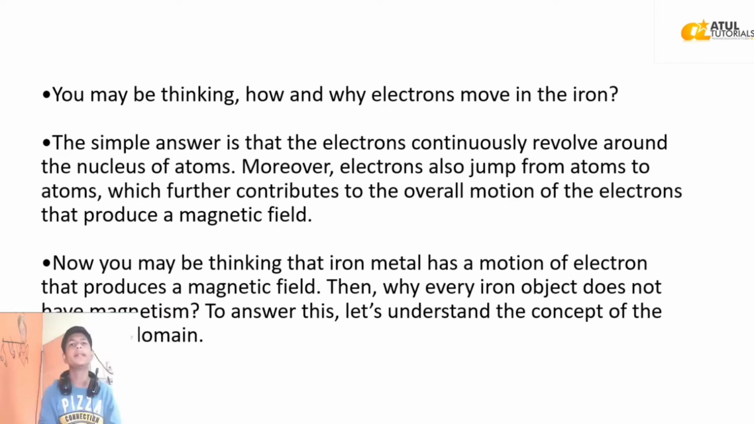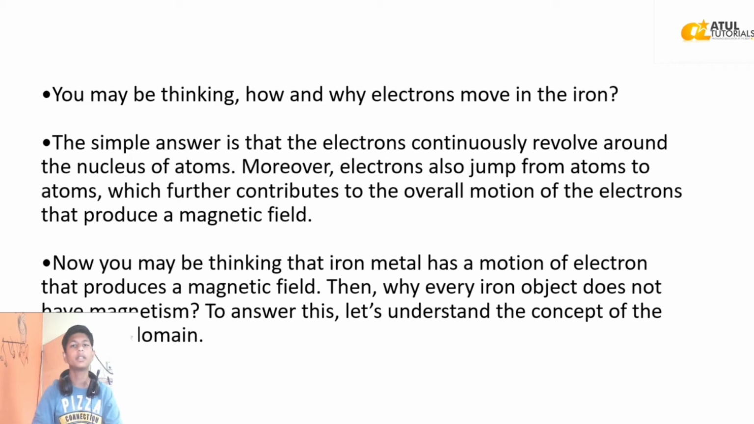You may be thinking how and why electrons move in the iron. The simple answer is that the electrons continuously revolve around the nucleus of atoms. Moreover, electrons also jump from atom to atom, which further contributes to the overall motion of the electrons that produce a magnetic field. Now you may be thinking that iron metals have a motion of electrons that produce a magnetic field. Then why does not every iron object have magnetism?